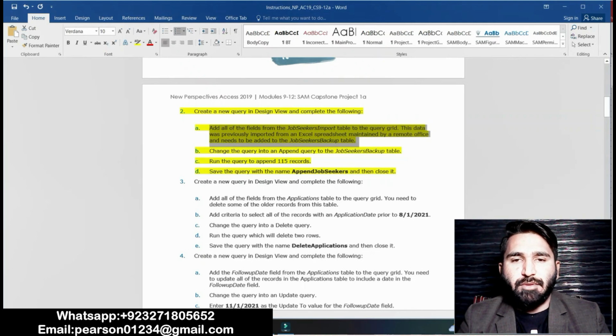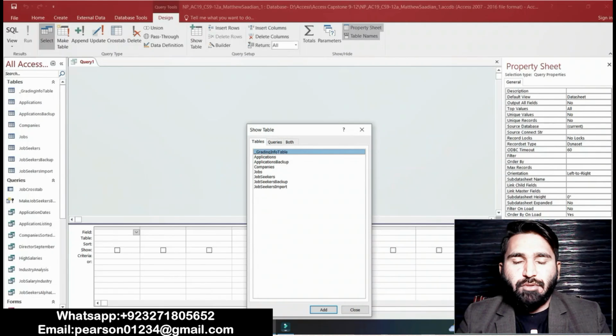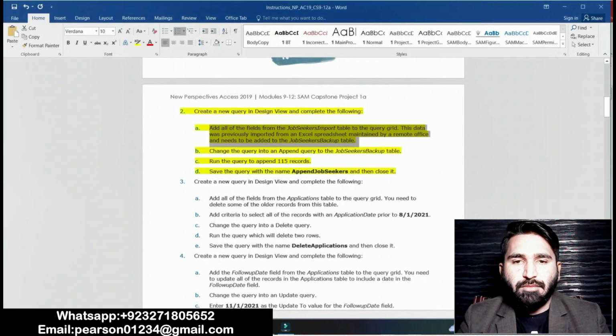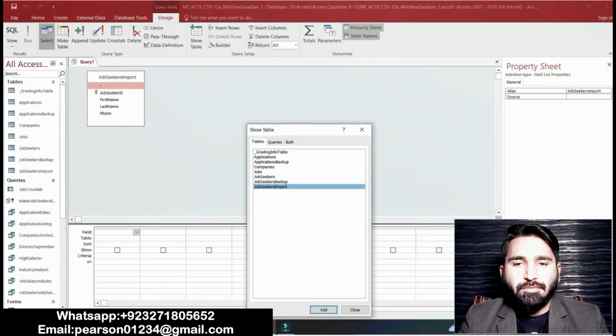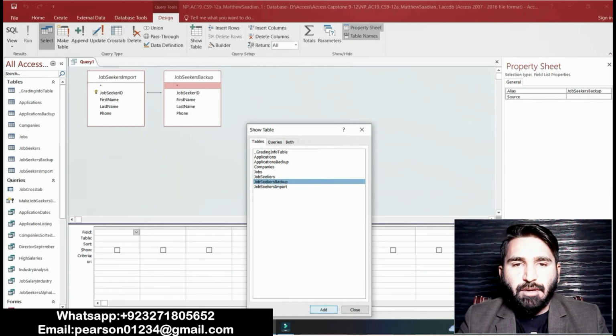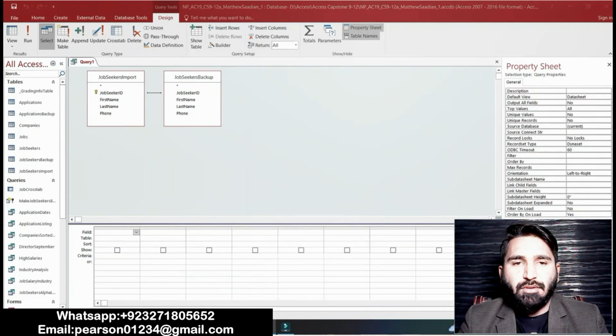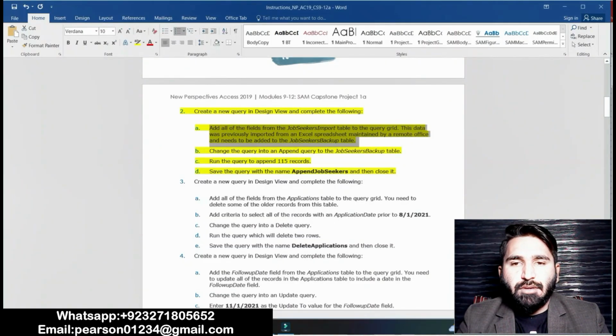Add all of the fields from the JobSeekerImport table. Okay, point A is complete.